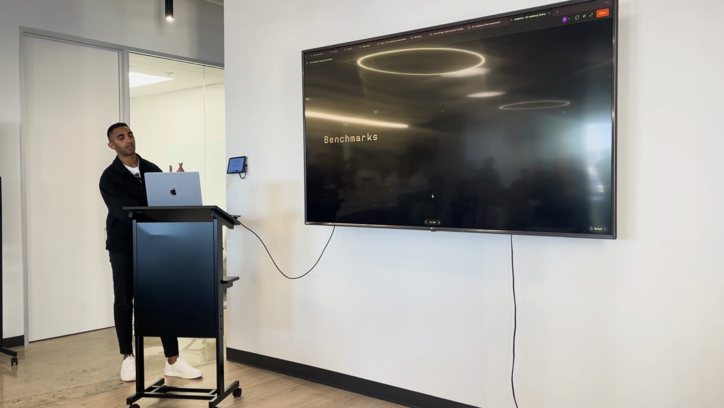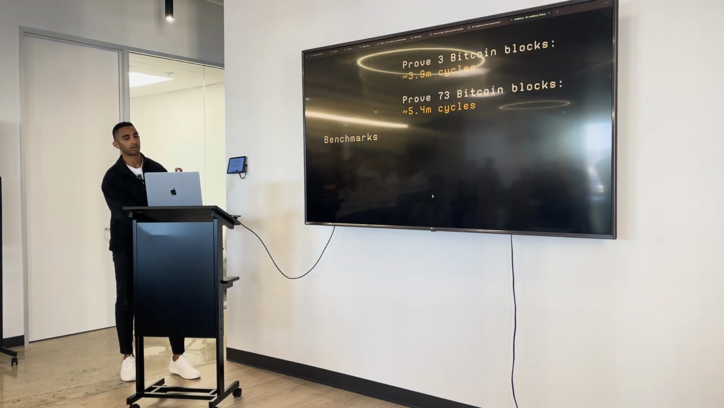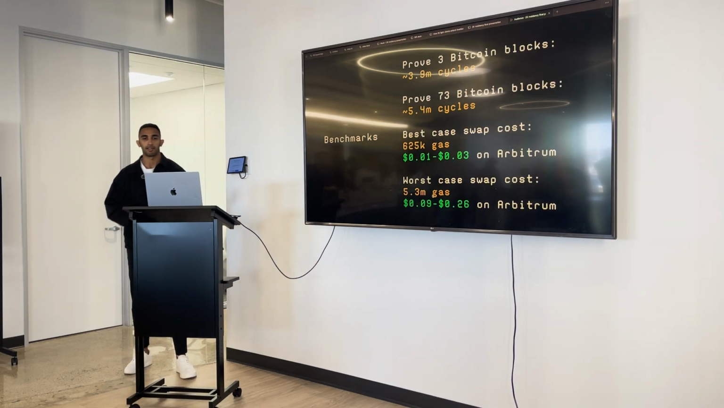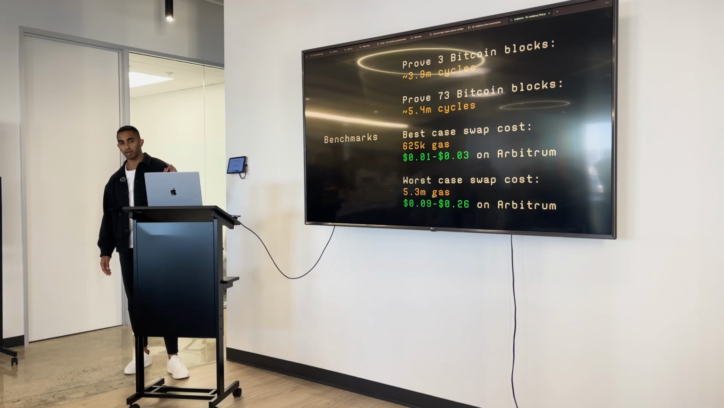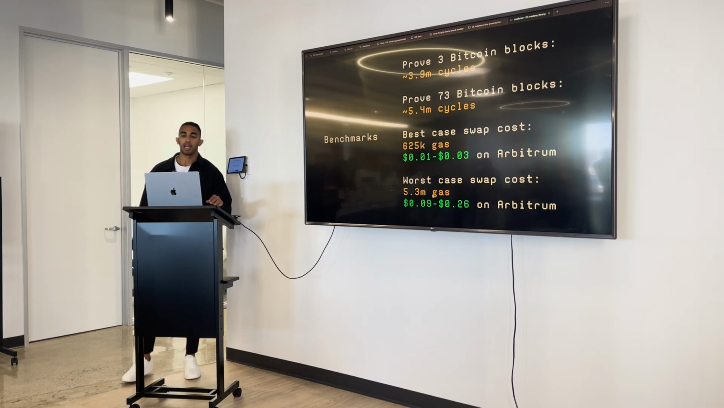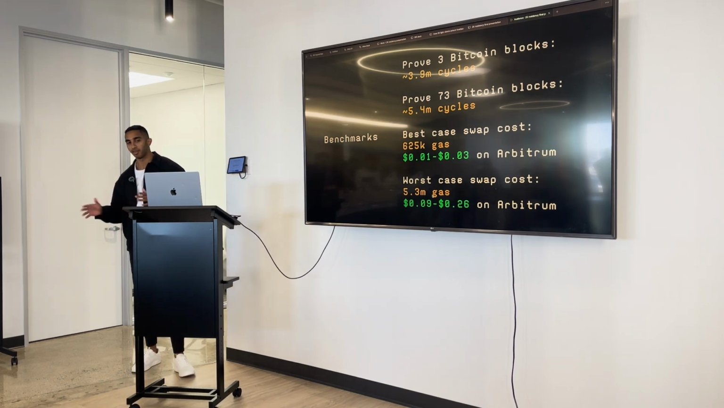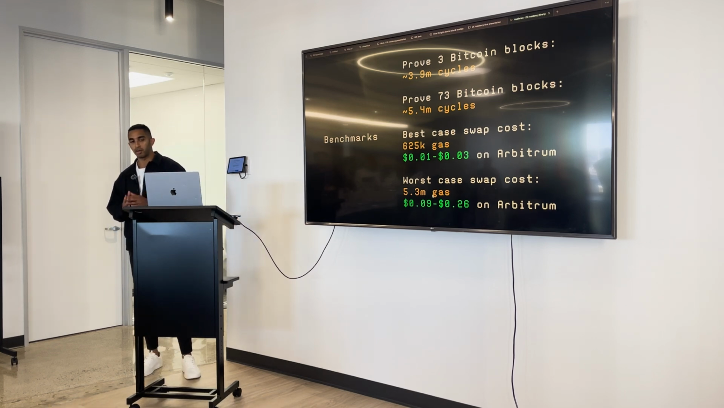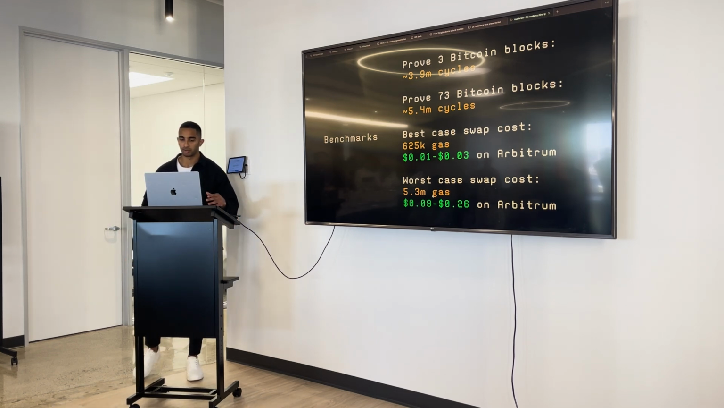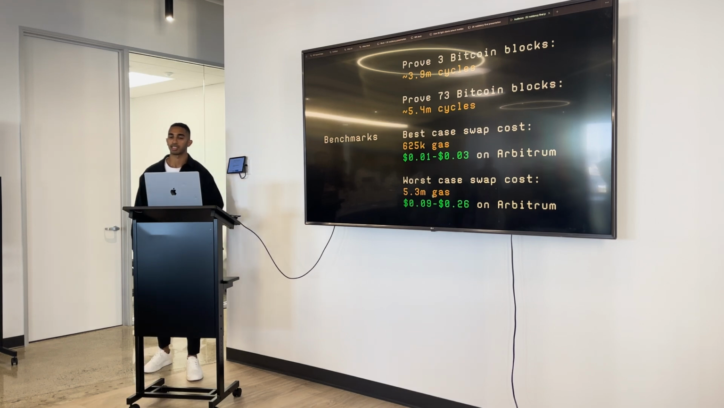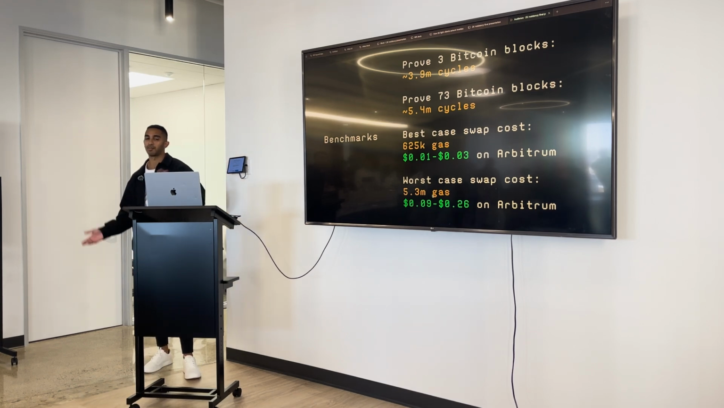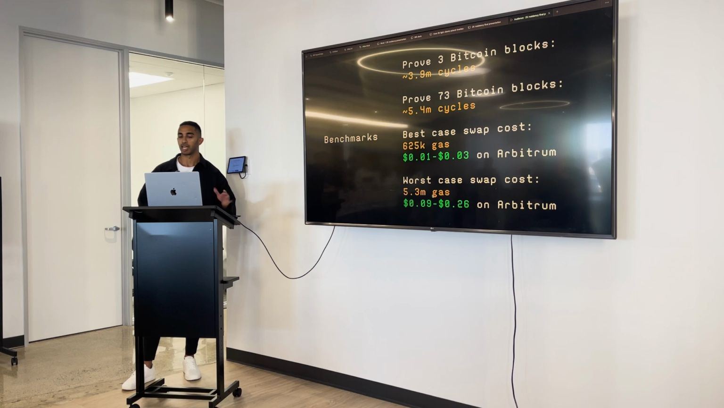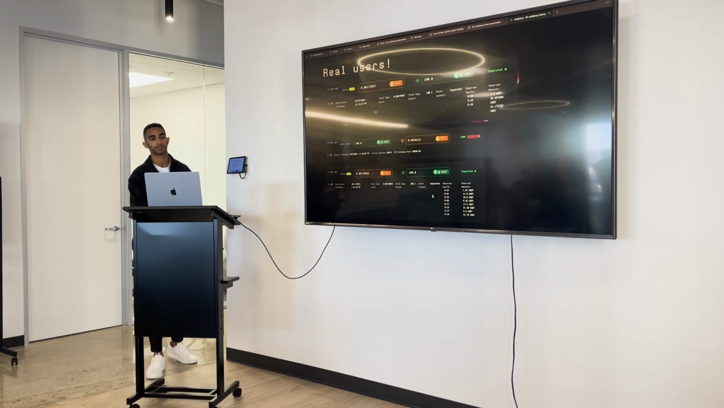So some benchmarks from how we actually use this. On SP1, if you're verifying 3 Bitcoin blocks, it's about 4 million cycles. And if you're verifying 73 Bitcoin blocks, which is about half a day of Bitcoin blocks, it's about 5.4 million cycles. And so you can do a very large swap on Arbitrum for just 1 to 3 cents, which is about 625K gas in the best case. In the worst case, you have to update some Bitcoin block hashes, so it can get a little bit more expensive, but still very cheap.